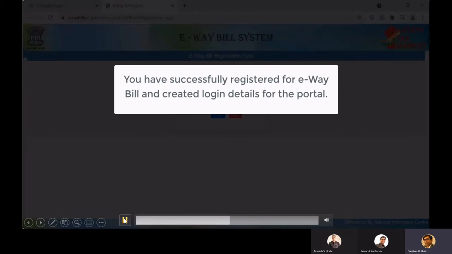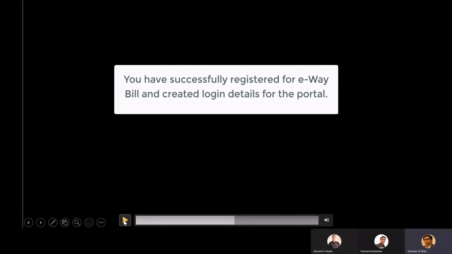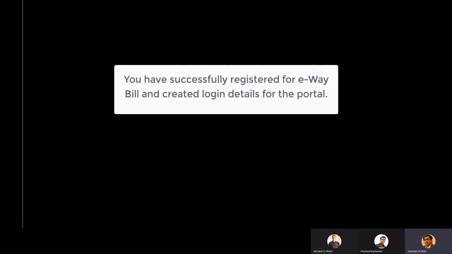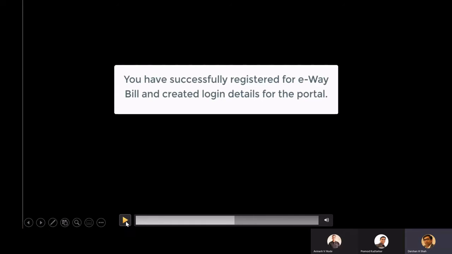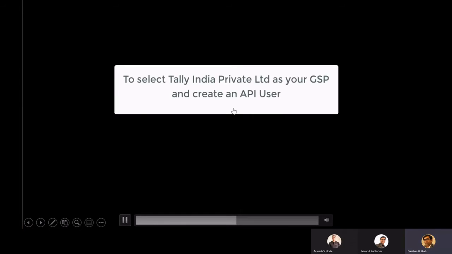Now, the username and password we have used here is not the password which we will be using for sending the e-way bill from Tally. If you have already registered on this portal, the next step is very important, and you have to do this so that you will be able to send e-way bills from Tally itself, at the same time when you are generating your invoice. But for that you have to select some things and get some credentials. So let's see how that works out.